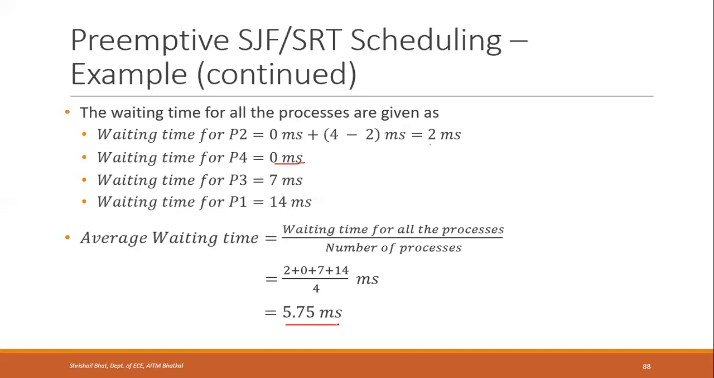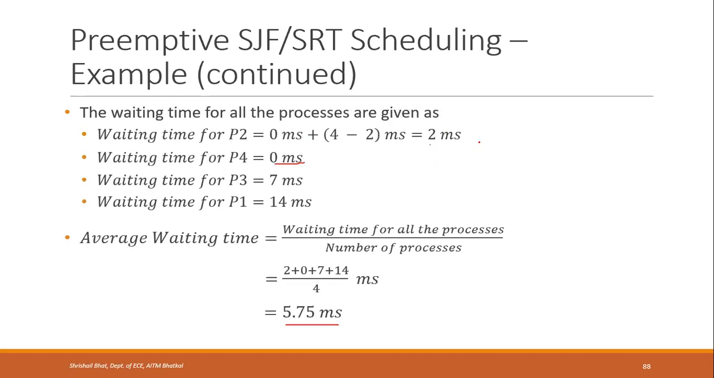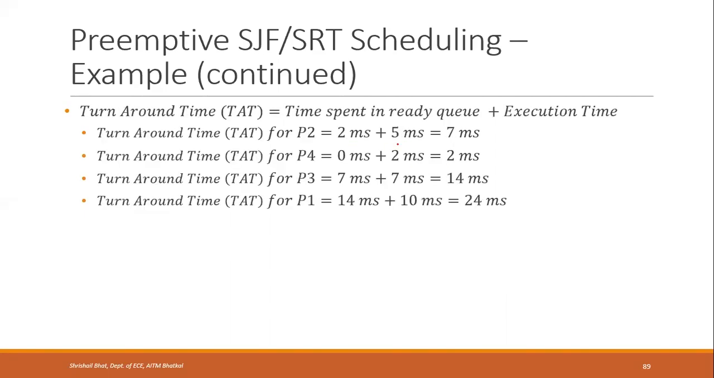Next, you are asked to find the turnaround time. So what do you mean by turnaround time? The turnaround time is the time taken once it enters the queue till it completes. So it is a sum of the time spent in the ready queue plus the execution time. The time spent in the ready queue means the waiting time, plus its execution time. The first executed process was P2. The waiting time for P2 was 2 milliseconds. Its execution time was 5 milliseconds. So 2 milliseconds plus 5 milliseconds, that is 7 milliseconds. That is the turnaround time.